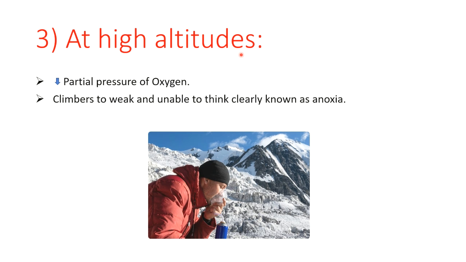Next is at high altitudes. At high altitude, the partial pressure of oxygen is less than at ground level. This results in a low concentration of oxygen in the blood. The low blood oxygen causes the climber to become weak and unable to think clearly, known as anoxia.